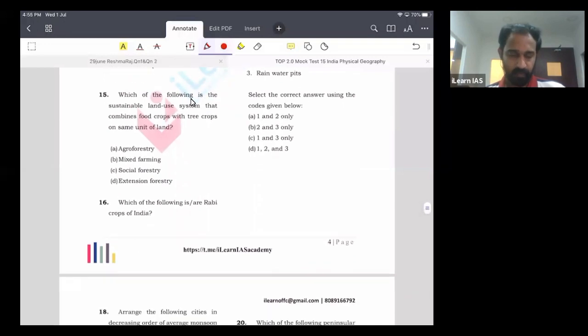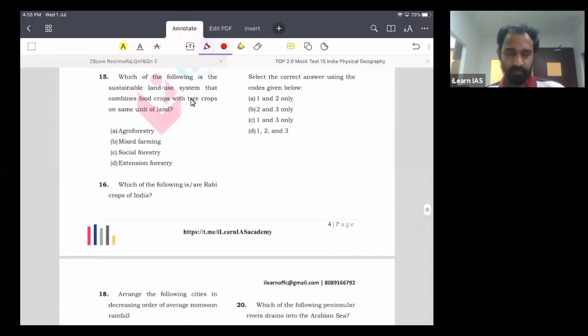C. Question number 15. Which of the following is the sustainable land use system that combines food crops with tree crops? It's a simple question. The answer is agroforestry. You should be very clear about what you mean by agroforestry, social forestry, extension forestry, etc. Social forestry is the broader term. It means all the tree planting related activity outside the forest region.